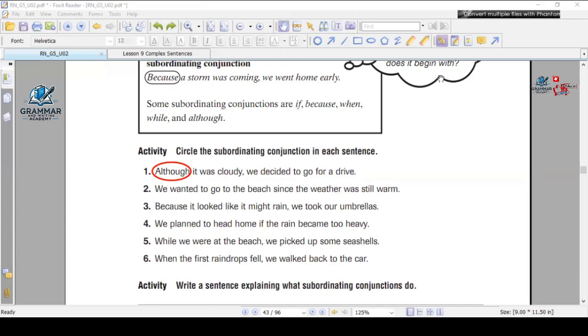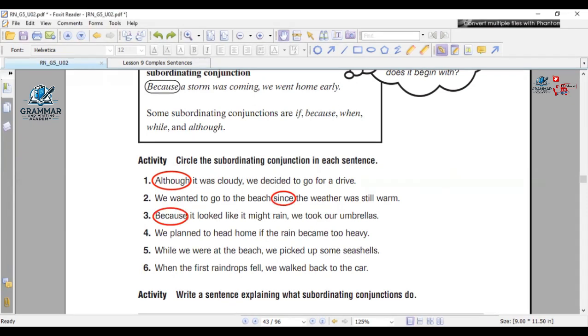I move to Ibrahim Wasim. Ibrahim, number 2. Yes, Mr. We wanted to go to the beach since... since is the... Abdurrahman Al-Abid, number 3.